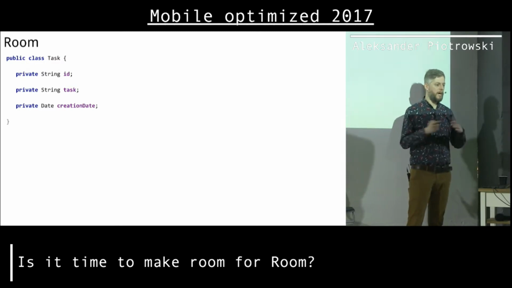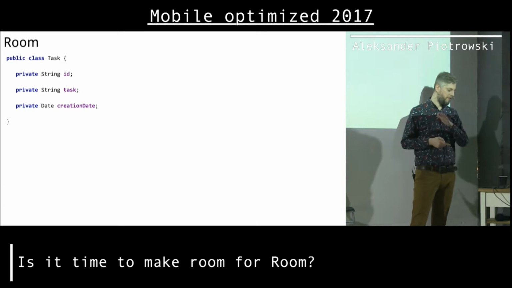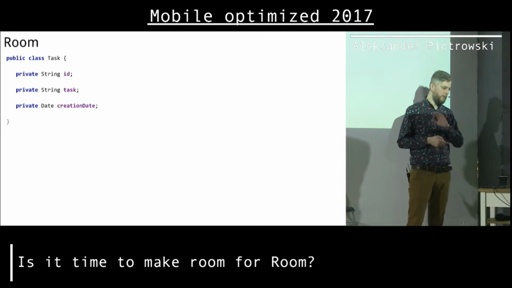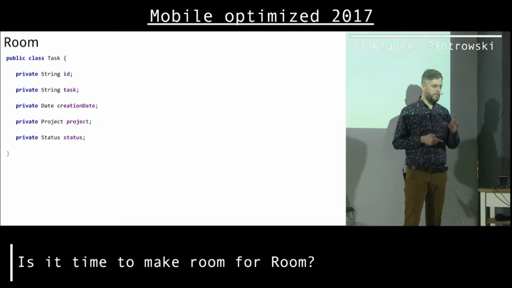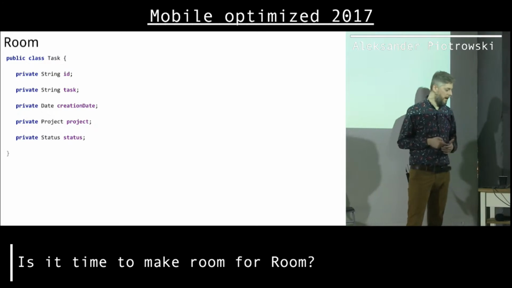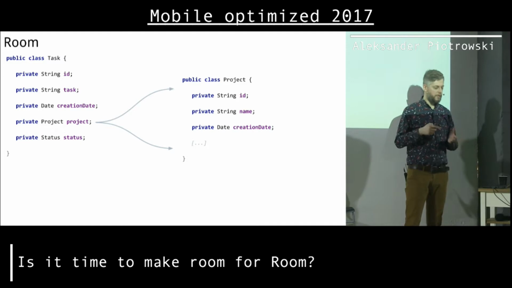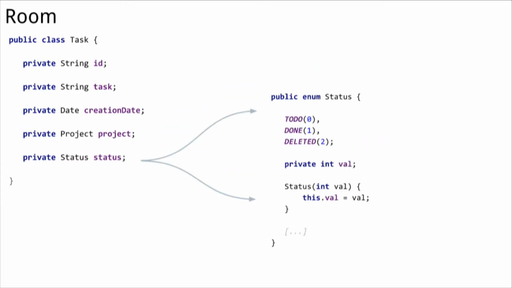And I will just assume that I have this converter, a converter that takes a date object and changes that into integers. Super easy, to be honest. But for now, let's assume we have this converter. I will not focus on that. So we have this date. I also want this task to belong to a project, so I need a project field and a status field. Of course, project is a separate entity, okay? A separate entity with some new fields. Status is a simple enum, okay?